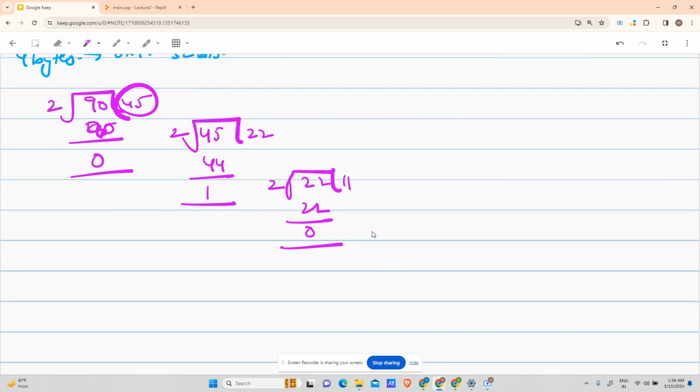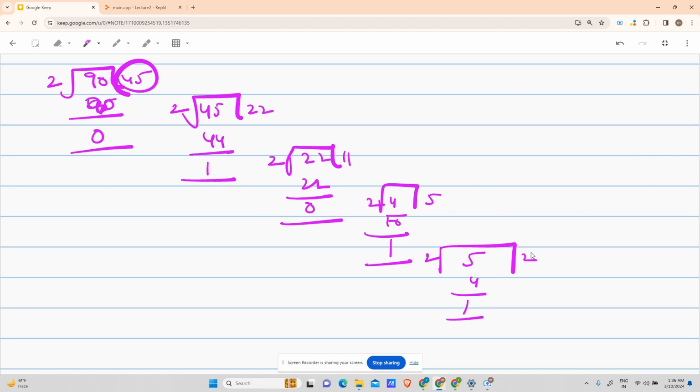Divide this 11 by 2, maximum 5, which is 10, remainder 1. Divide 5 by 2, maximum 2, which is 4, remainder 1. Divide 2 by 2, quotient 1, remainder 0. And 1, if you get 1 here, write it as it is. And now I'll say move backwards. So you will write 1, 0, 1, 1, 0, 1, 0.